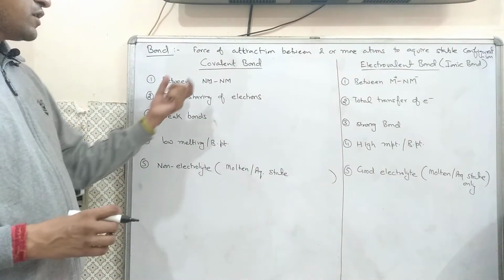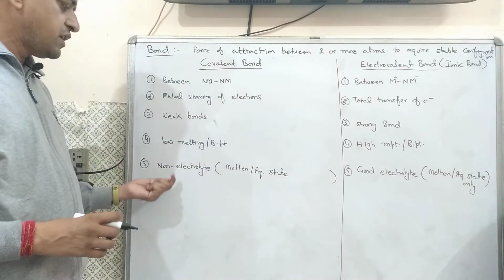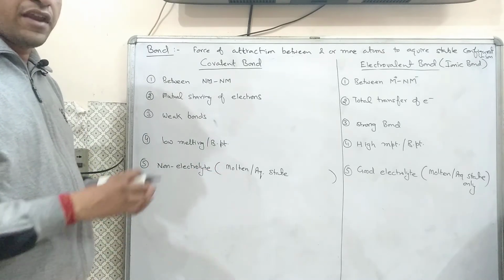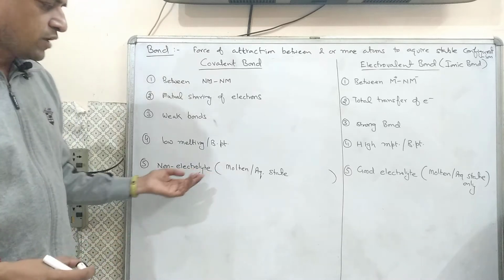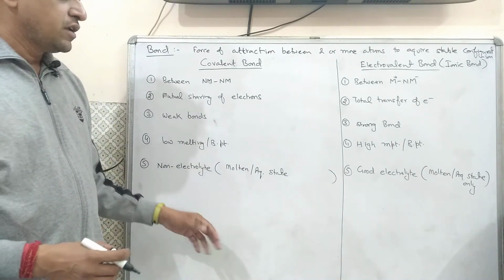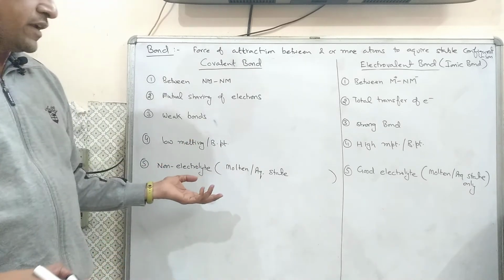Now the next point, covalent compounds are generally non-electrolytes. Non-electrolyte means they never allow electricity to pass through them, either in the molten or in aqueous state. They are poor conductors of electricity.